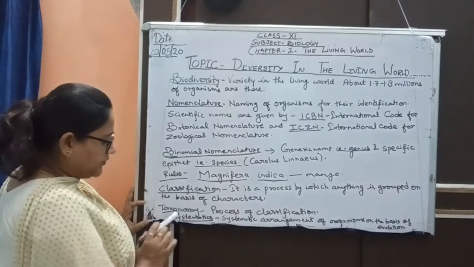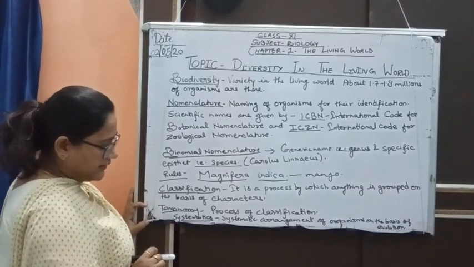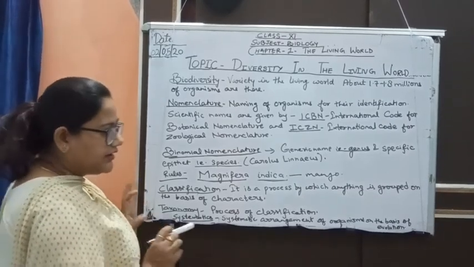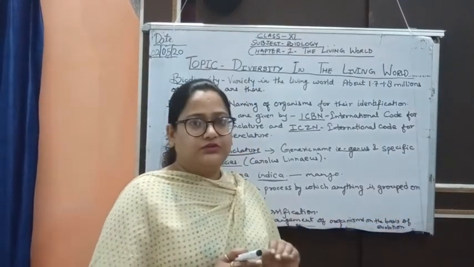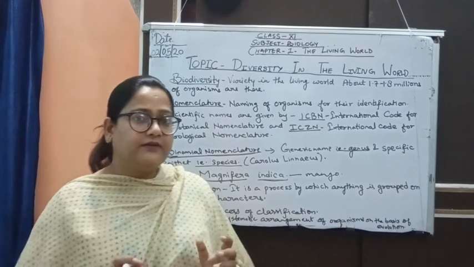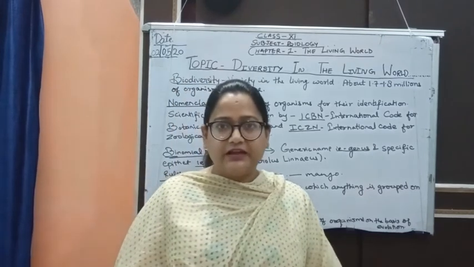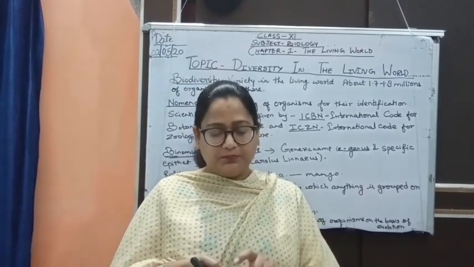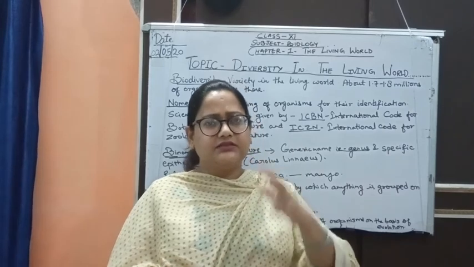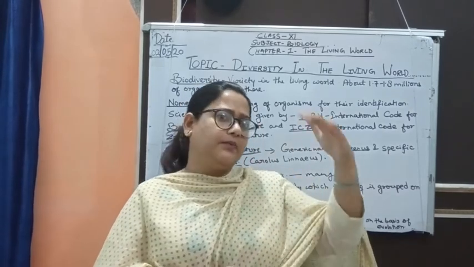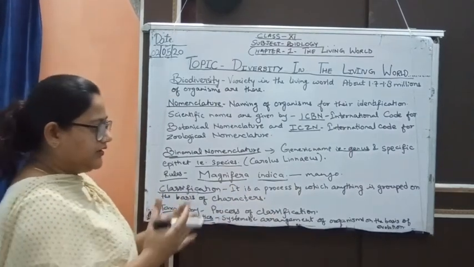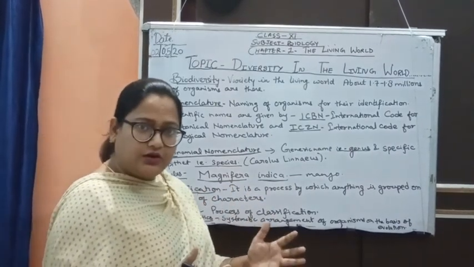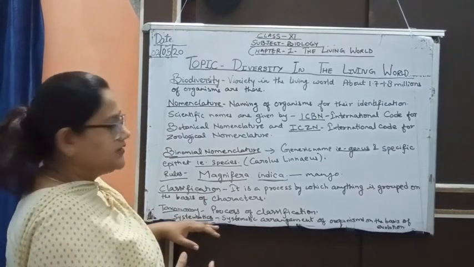The last point is systematics. Systematics means the arrangement of organisms on the basis of evolution. As we have read in the phyla, firstly which phylum came? Protozoa, then Porifera, then Coelenterata. In this way phyla are getting upgraded. So this systematic arrangement of organisms is known as systematics.